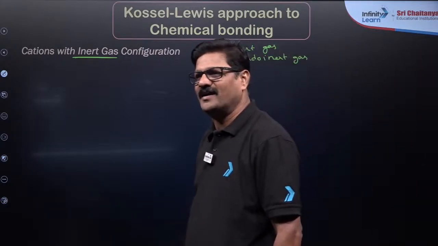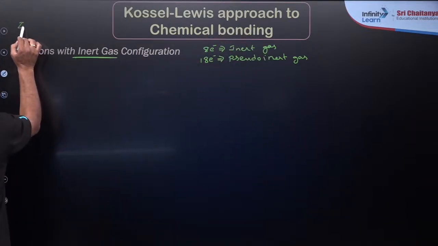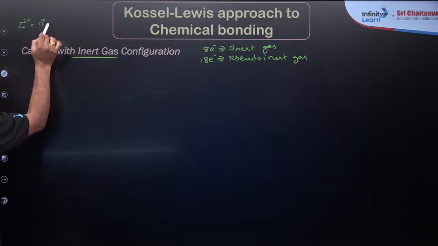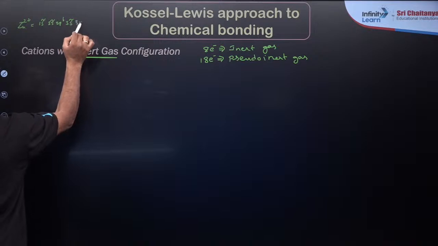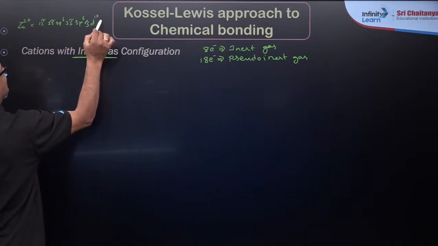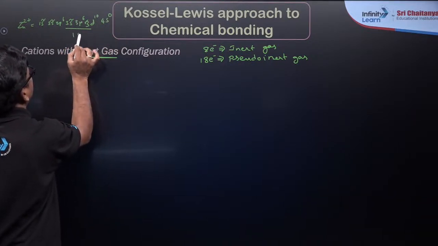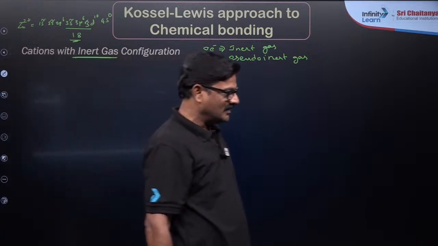It is going to be high. Zinc 2+ is going to have 1s2, 2s2, 2p6, 3s2, 3p6, 3d10 and 4s0. So you can see here 18 electrons are there. It is a pseudo inert gas configuration. Agree?